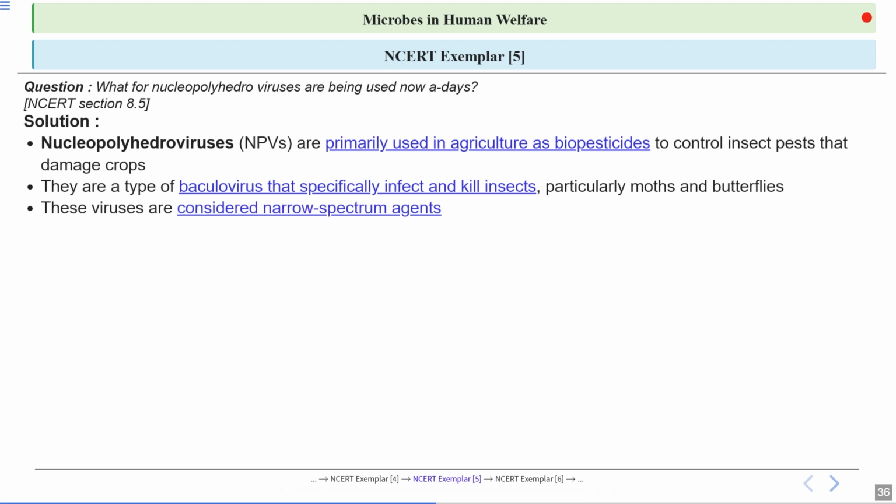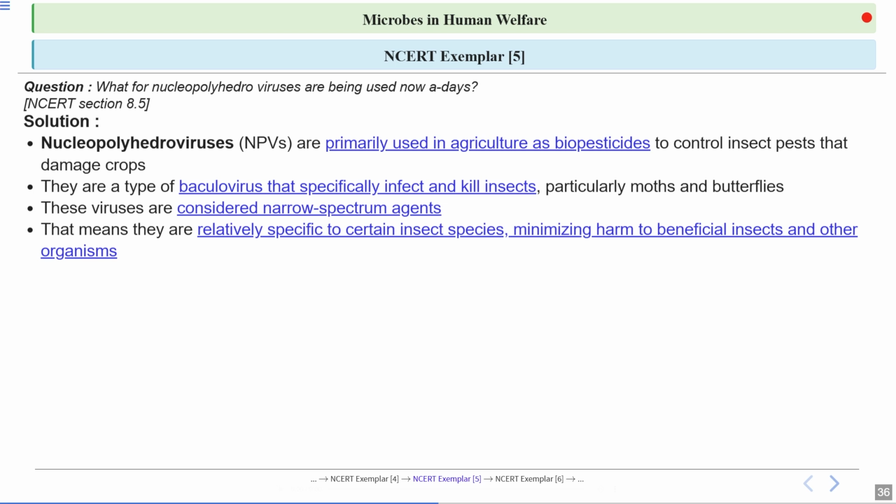Now, these viruses are considered narrow spectrum agents. This means they only affect a small range of insect species rather than killing many different types. Because of this specificity, NPVs minimize harm to beneficial insects and other organisms.